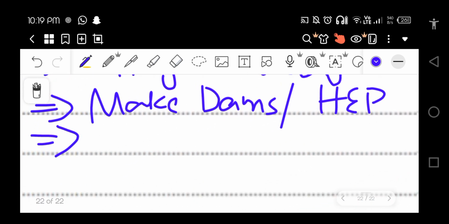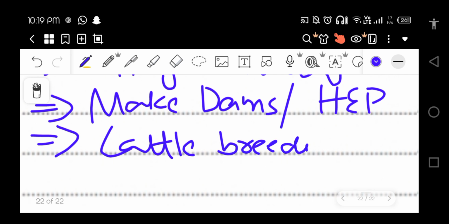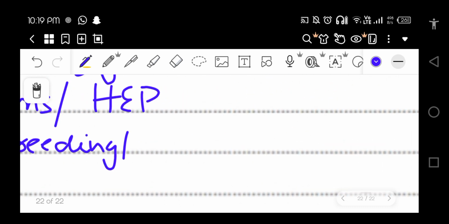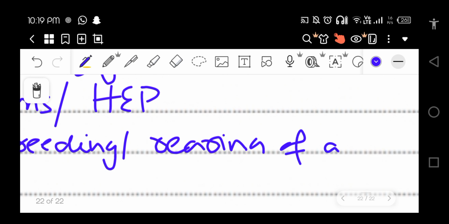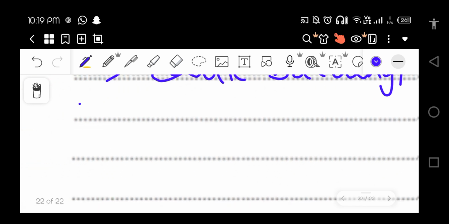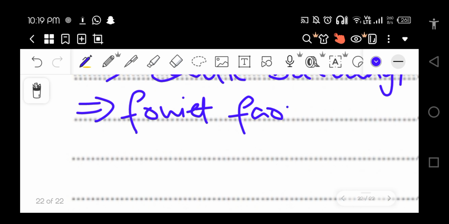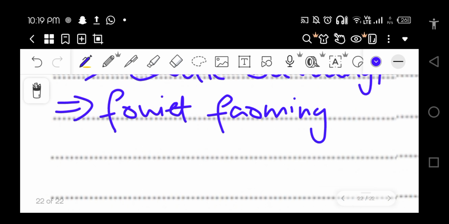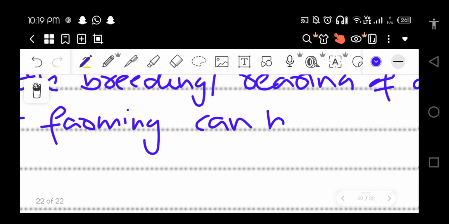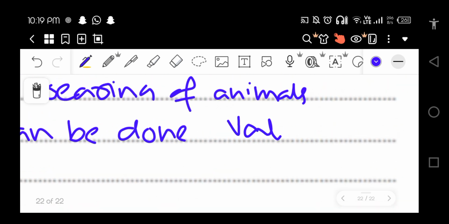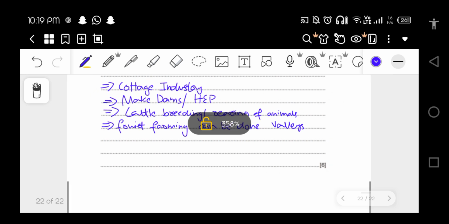Or maybe we can say we can do cattle breeding or rearing of animals. We can say fruit farming can be done in valleys. Okay, so you can use these points to answer your questions.